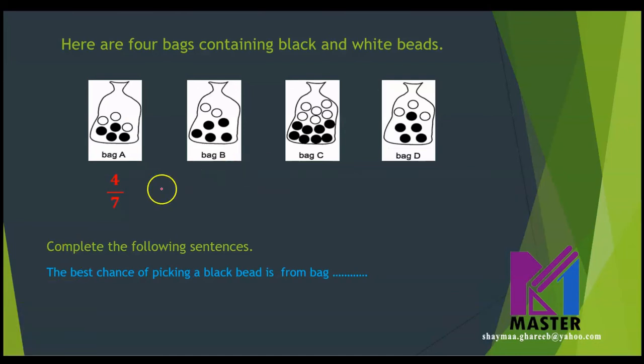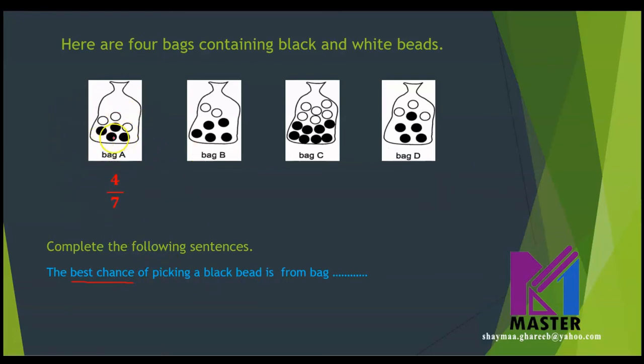In order to answer this question, the best chance means the biggest fraction, the biggest probability, the biggest chance. So let's find the probability of picking a black bead from each bag.